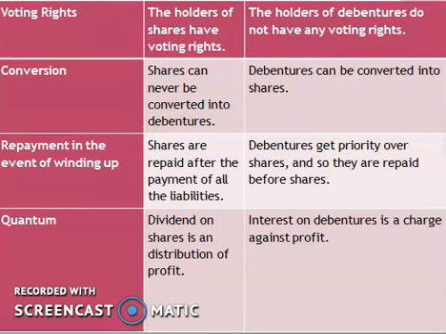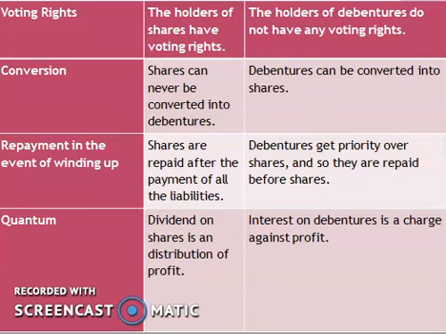Next, on the basis of conversion. Shares can never be converted into debentures. Debentures can be converted into shares. Next, repayment in the event of winding up. Shares are repaid after the payment of all the liabilities. Debentures get priority over shares, and so they are repaid before shares.